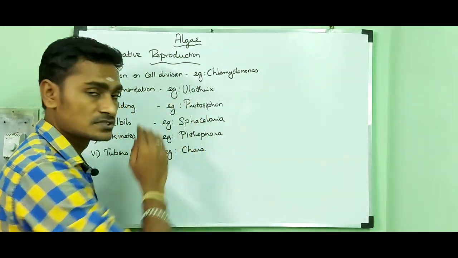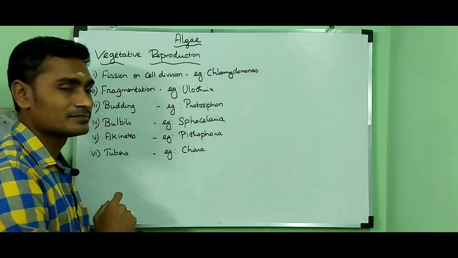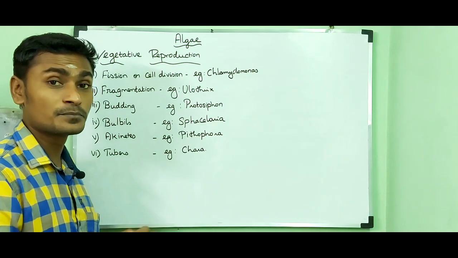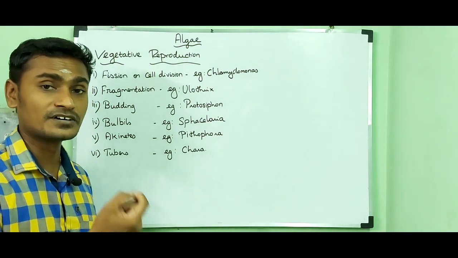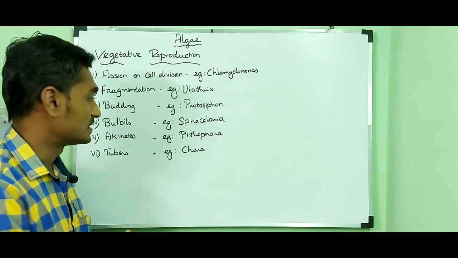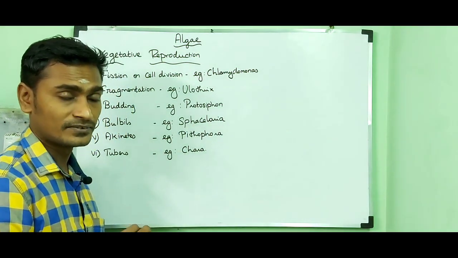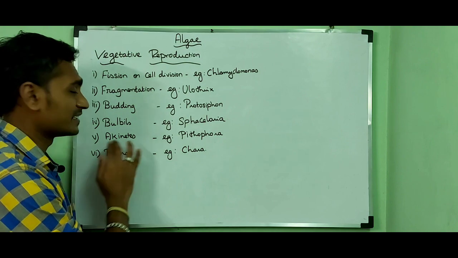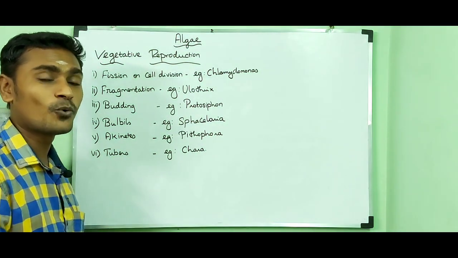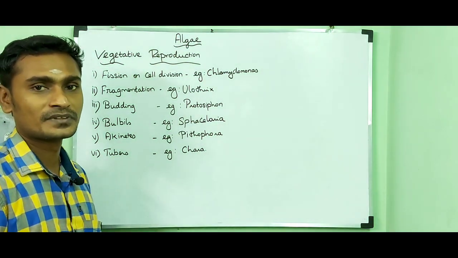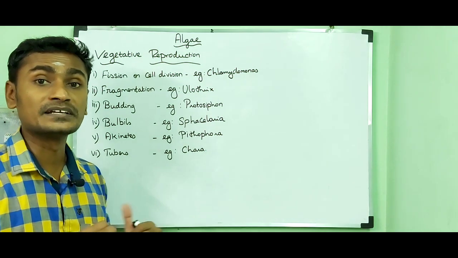Example, Protosiphon. The fourth one, bulbil. A wedge-shaped modified branch develops into a new young one. Example, Fascicularia. Then akinetes. Akinetes are thick-walled resting spores under dormant condition, that is perennation.